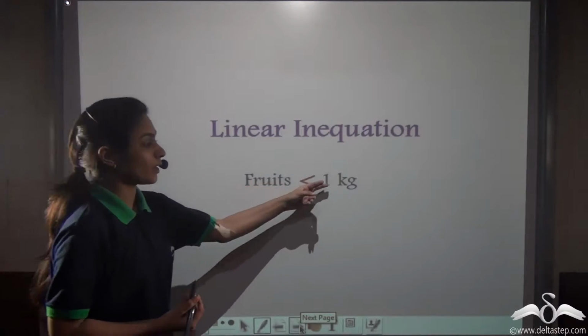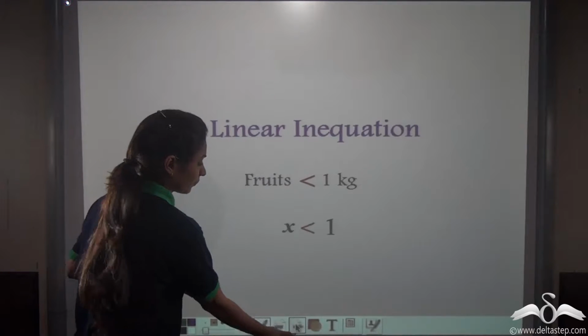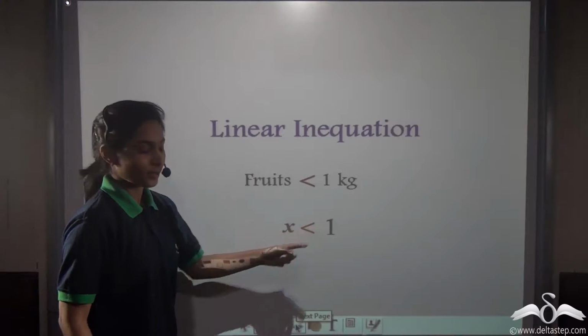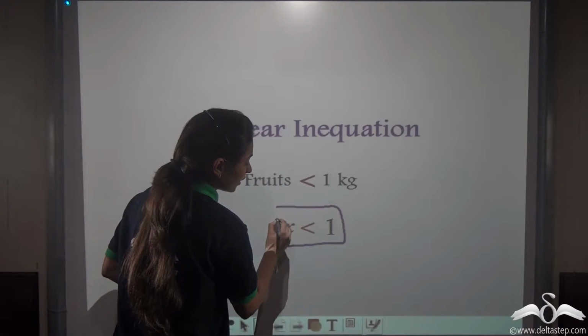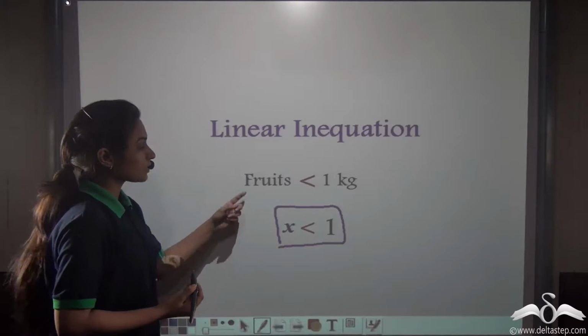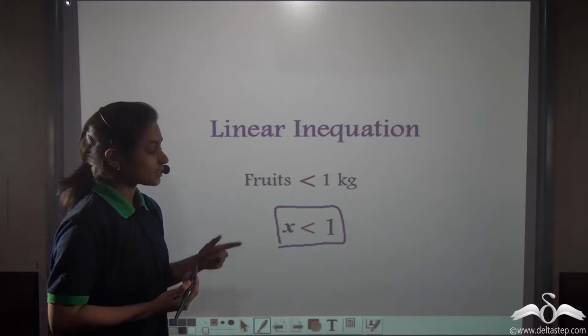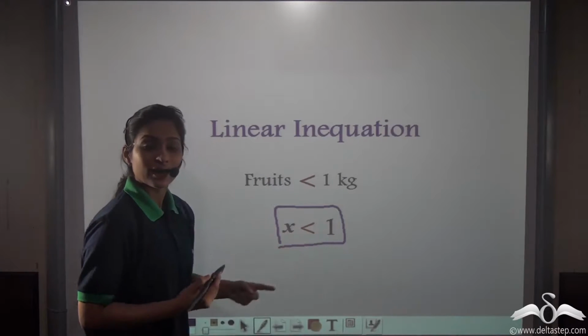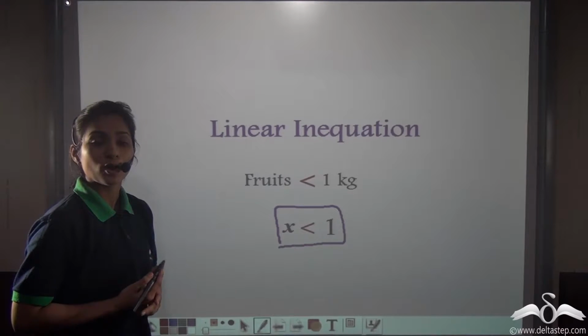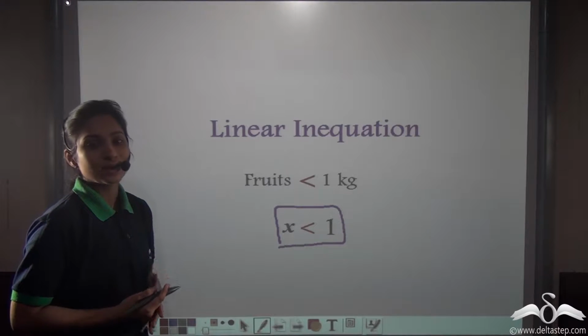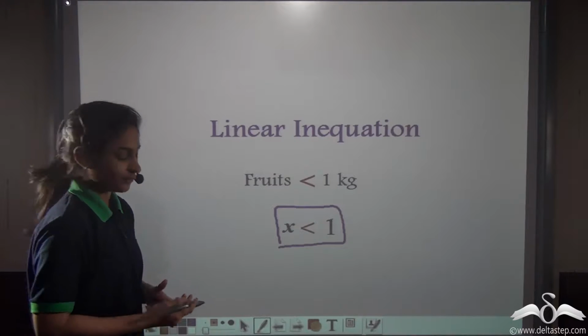So fruits less than 1 kg, or say x less than 1. This represents a linear inequation. So as fruits less than 1 kg can have many solutions, many fruits, similarly, x less than 1 can have many solutions depending upon what we desire. You will see now what solutions we can have.